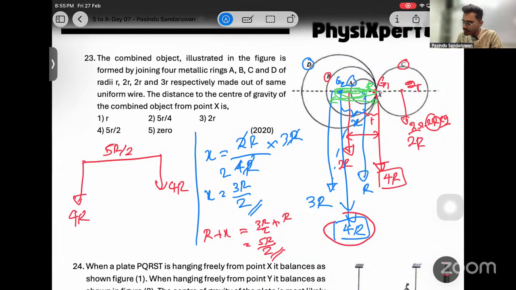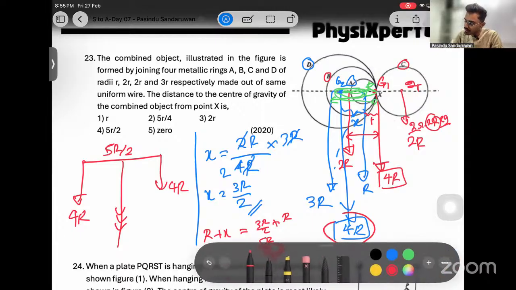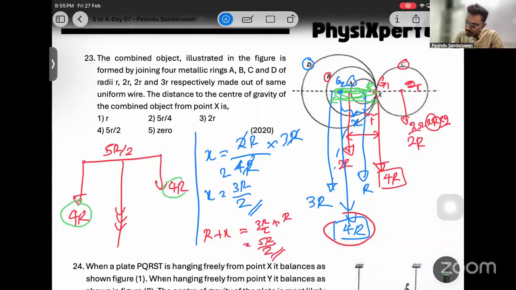Then the center of gravity of these two must be at the center of these two, right? Because they are 4R and 4R. This is a good one. Then they should be at the center of these two. Then 5R over 2 over 2 means 5R over 4. See, that's a good one. 5R over 4.